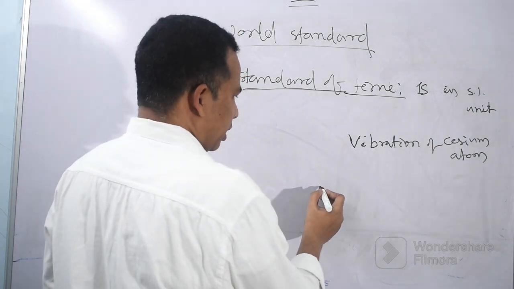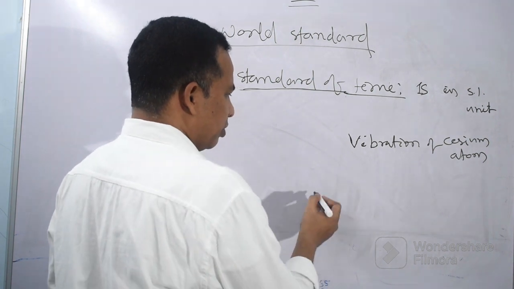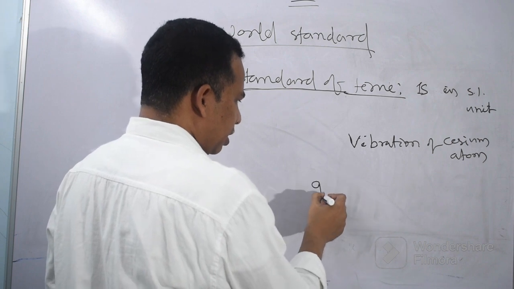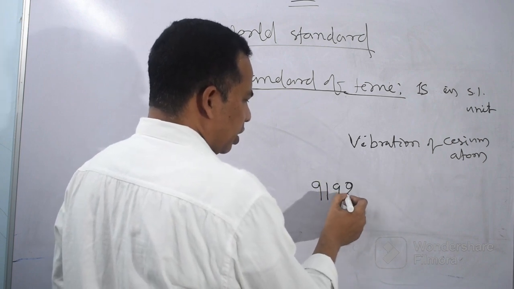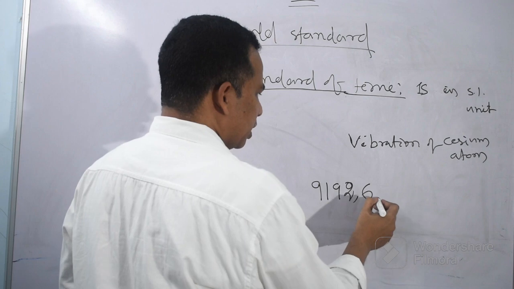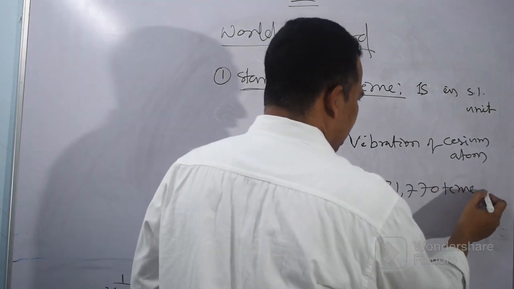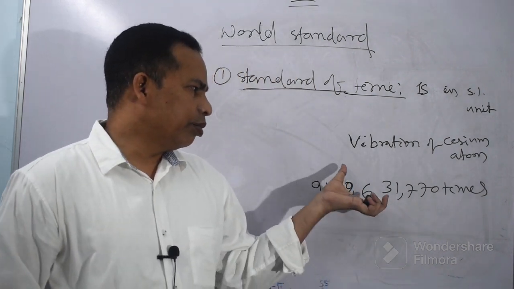How many times the cesium atom vibrates, that is important. It is 9,192,631,770 times. It is a very big figure also.